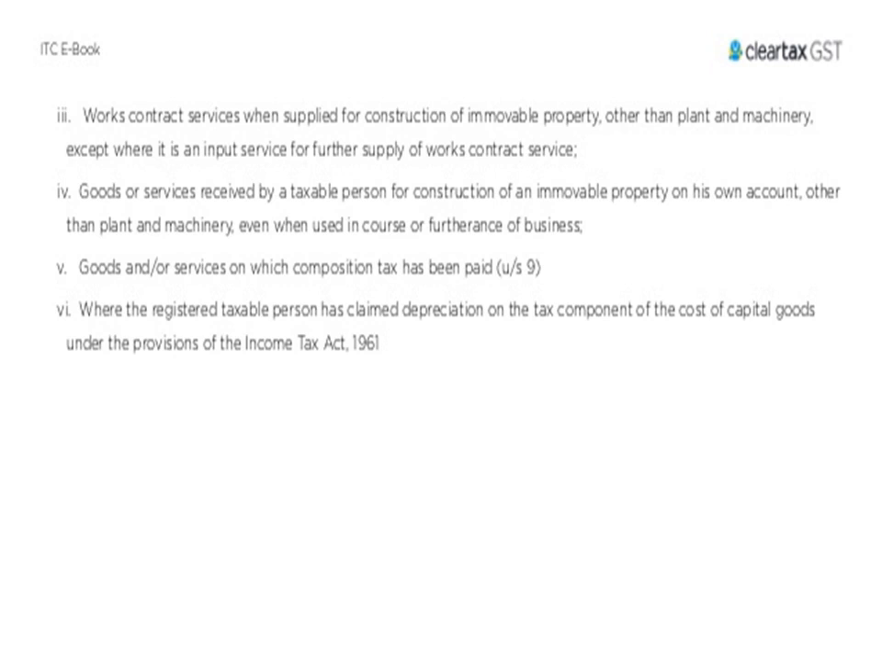Works contract services, when supplied for construction of immovable property other than plant and machinery, are blocked, except where it is an input service for further supply of works contract services. Also blocked are goods and services received by a taxable person for construction of an immovable property on his own account, other than plant and machinery, even when used in the course or furtherance of business, and goods and services on which composition tax has been paid, and where the registered taxable person has claimed depreciation on the tax component of the cost of capital goods under the provisions of the Income Tax Act 1961.